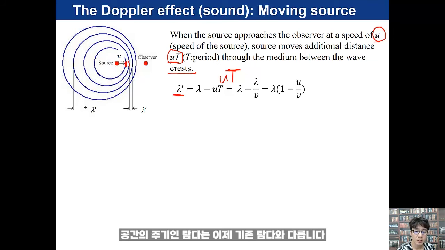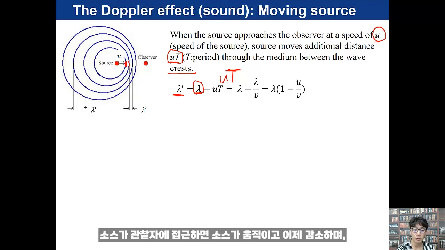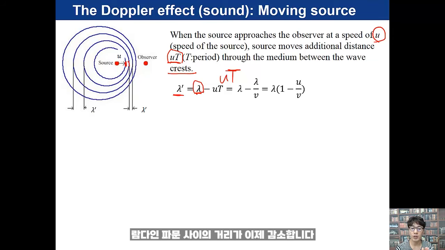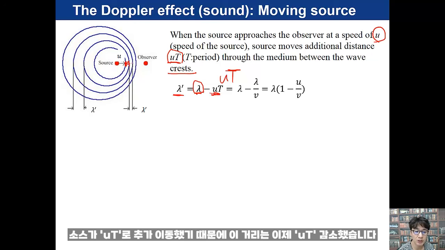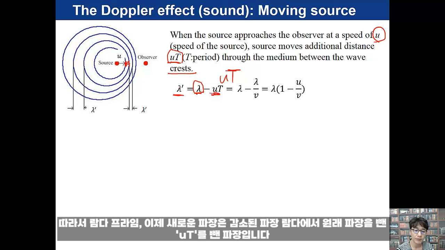Lambda, which is the spatial period, is now different from the original lambda. The original lambda is the spatial period when the source is not moving, but when the source moves, it decreases as the source approaches the observer. The distance between the wave crests, which is lambda, is now decreased by uT because the source moved an additional distance uT. So lambda prime, the new, decreased wavelength, is the original wavelength lambda minus uT.